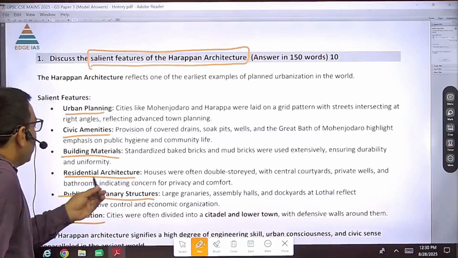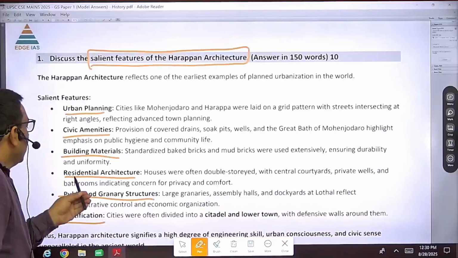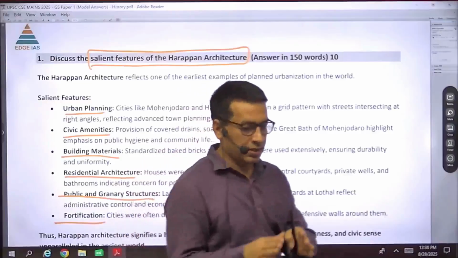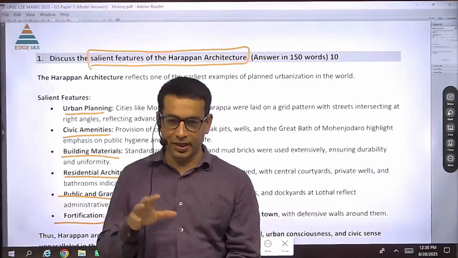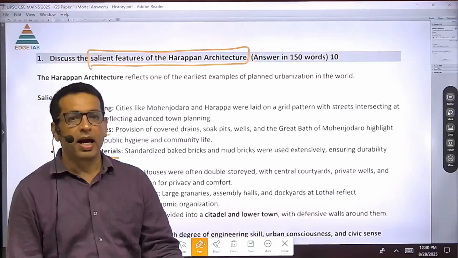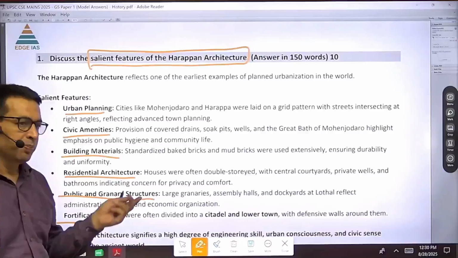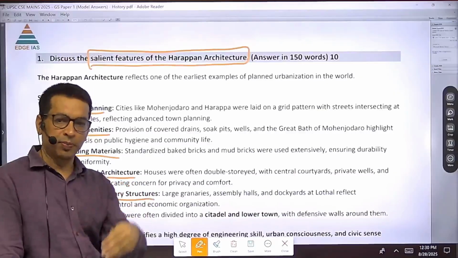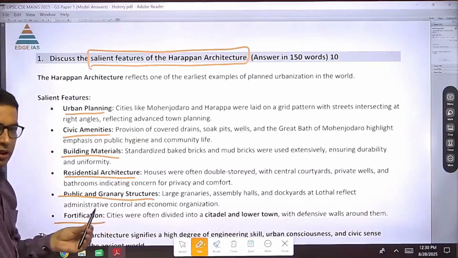And along with that we find that they had a great sense of residential architecture, because the residential architecture is very well designed. They had a great sense of sanitation also. Their burials are away from the residential part, and they also had a great sense of privacy. We find that in their buildings, the windows do not open to the main street. So these are some important features.